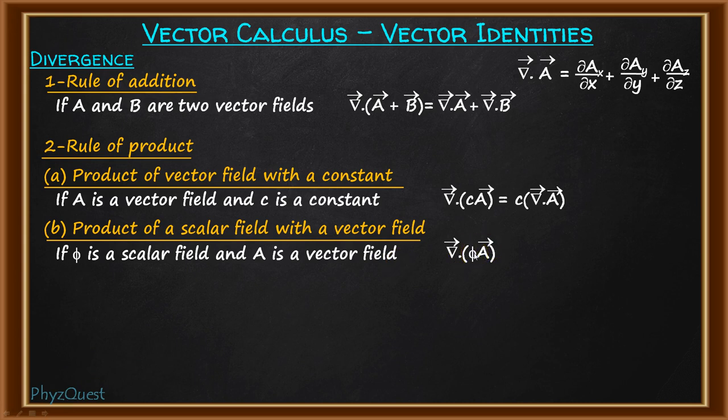So the first term will be the divergence operator acting on vector A and then phi is multiplied with it. So the first term is phi into divergence of vector A.